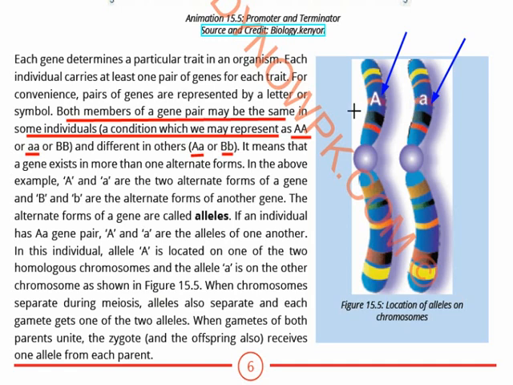If we have a pair, this is known as an allele, and this is also known as an allele. When chromosomes separate during meiosis, the alleles also separate, and each gamete gets one of the two alleles. When gametes of both the parents unite, this chromatid is from one parent, and this chromatid is from another parent. Why? Because you already know that gametes are haploid. Gametes are not diploid.